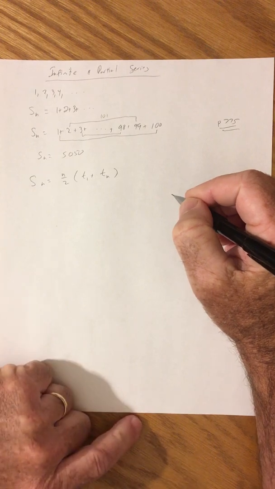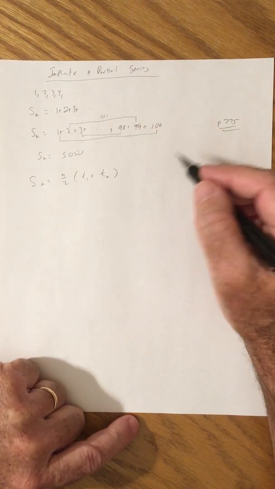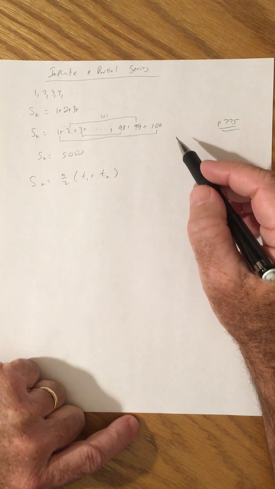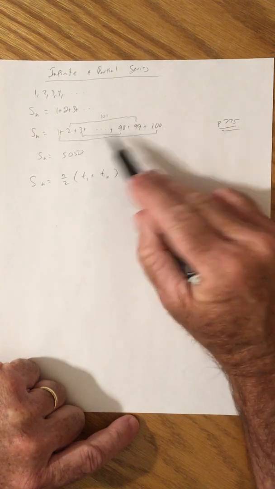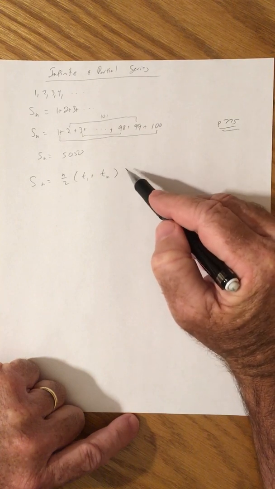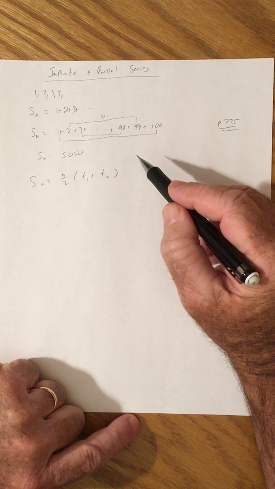Now, some might ask, and you usually do in class, well, what happens if there's an odd number of terms? And it's a good question. If you think about it, if there were an odd number of terms, there wouldn't be a perfect number of pairs. There would be a number right in the middle, and it would have to be the mean of those terms, the absolute arithmetic mean.